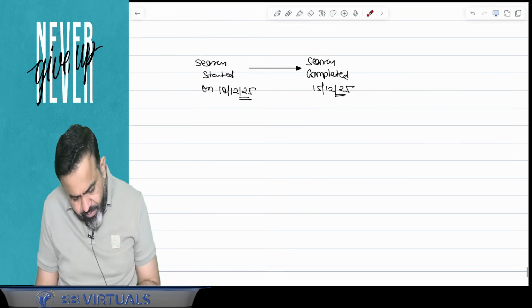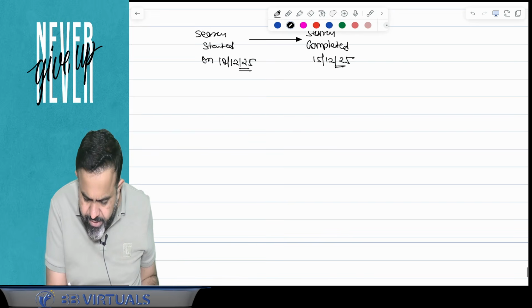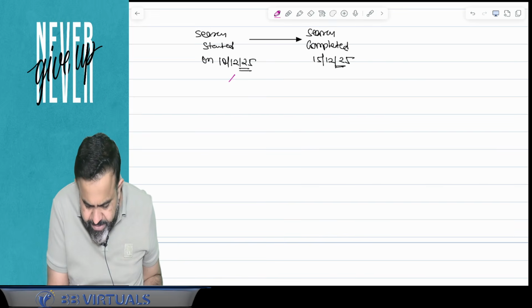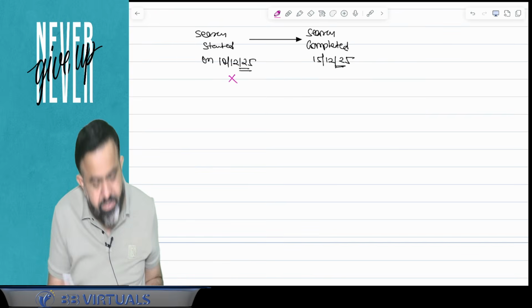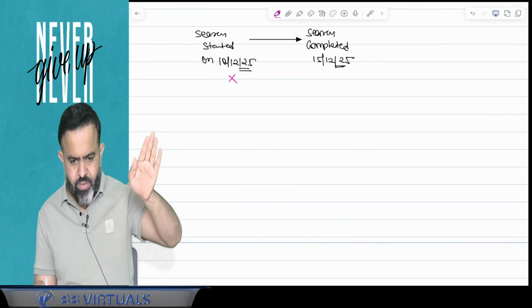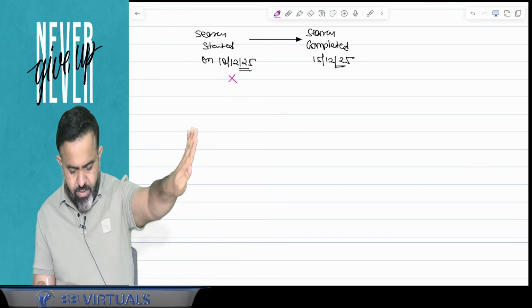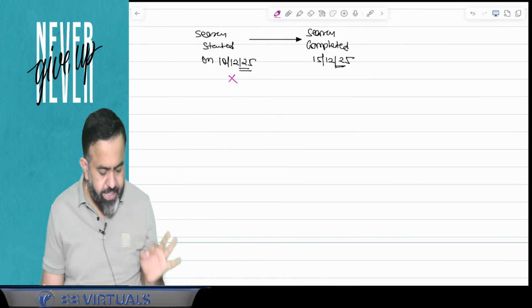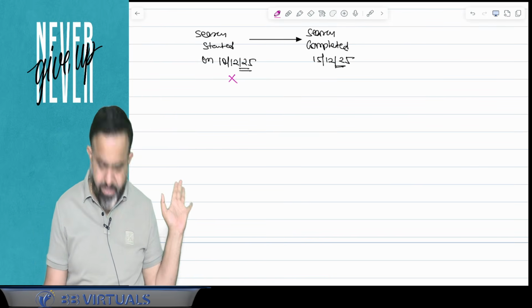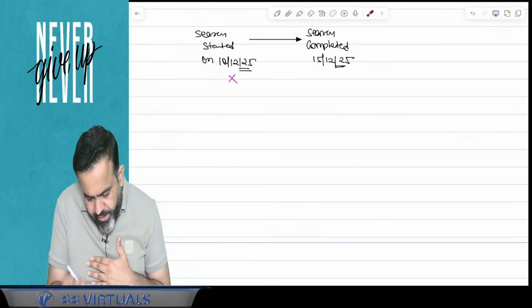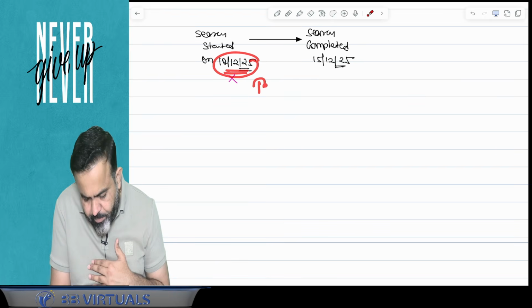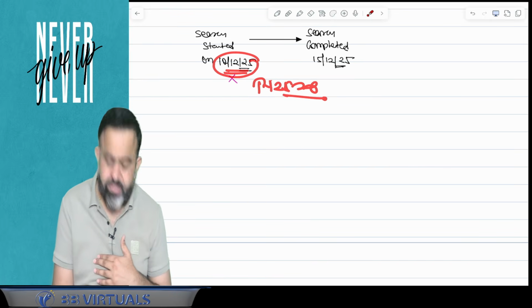lawmaker says that just ignore the year in which search is started. So search started in the previous year 25-26. Just ignore this period. And guys, just take the last 6 assessment years. So in simple words, here search started in the previous year 25-26.